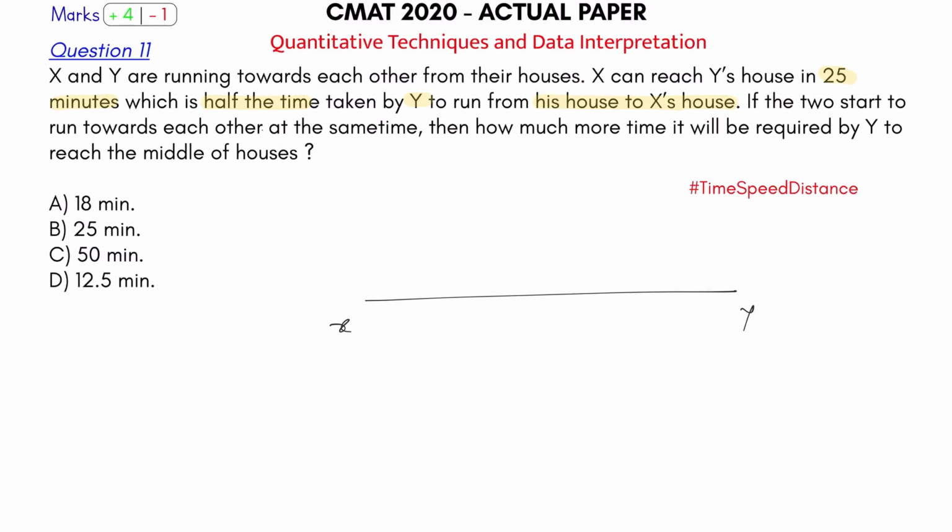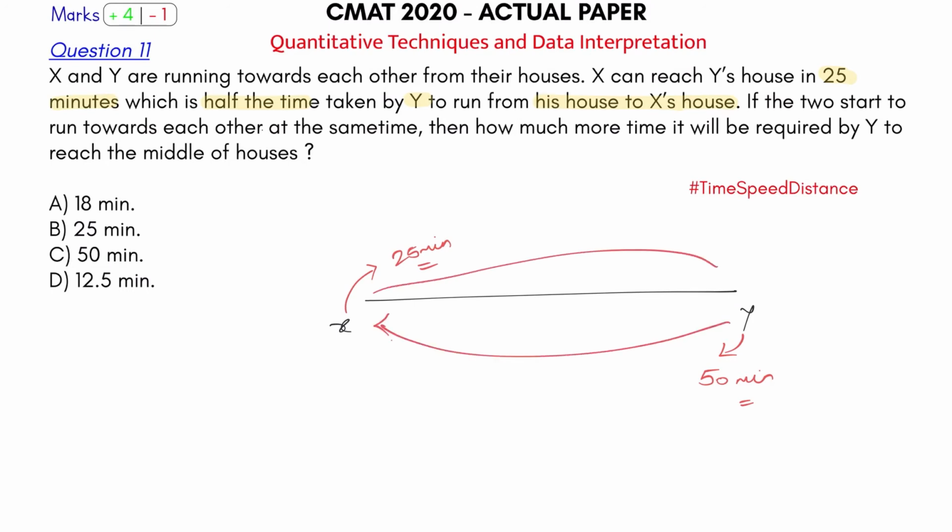Let's see if it is actually a sixer. The time taken by X is 25 minutes, and time taken by Y will be 50 minutes, because X takes half the time to travel this path, and the path is the same, the distance is the same. If the two start to run towards each other at the same time, how much time will be required for Y to reach the middle of the house? That is quite simple now.